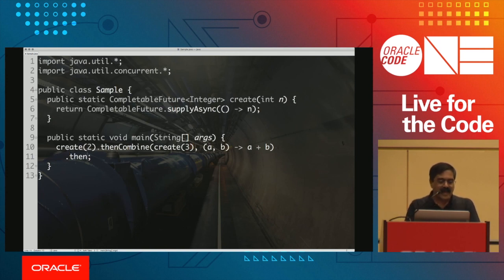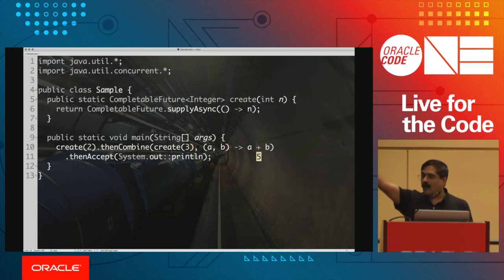So then I can say then accept, and then of course System.out over here, and this is going to be printing the result of both of those. I know this is a very silly example, but hopefully this illustrates what this is doing. So this gets a value of 2, this gets a value of 3, 2 plus 3 is 5, and that's what we are expecting this to do, and notice how that got combined into the result.